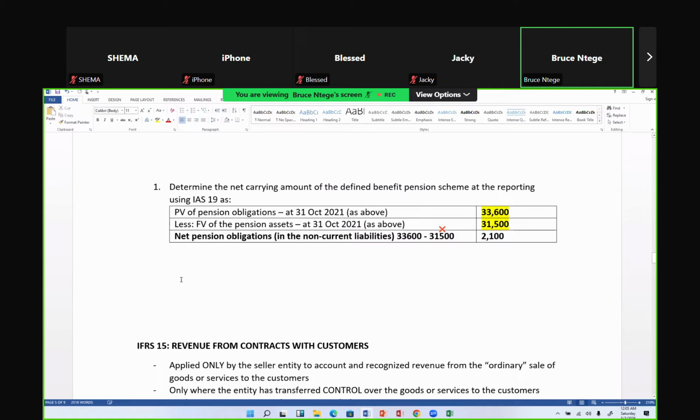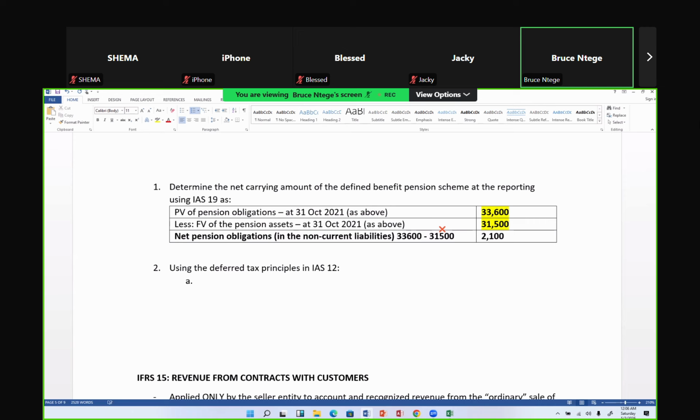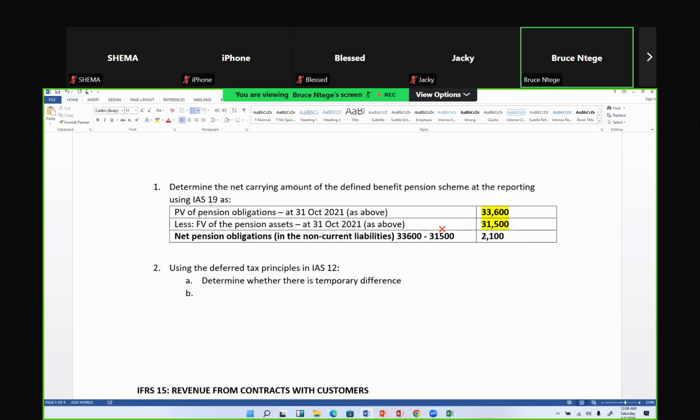Now using IAS 12, which is my number 2, now using the deferred tax principles in IAS 12, I need to first of all determine whether this is a taxable or deductible temporary difference. So I need to determine first whether there's a temporary difference. The answer is yes. You know why? The answer is yes.